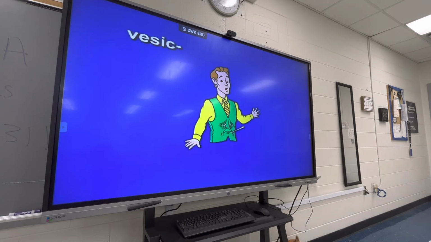Next, vesic. Vesic sounds a little like vest, sick. This vest looks a little sick, doesn't it? Vesic, vest, sick. Vesic means bladder. So as you look at this image of vest, sick, see it made of a bladder. What a strange vest. Vesic, vest, sick, bladder.